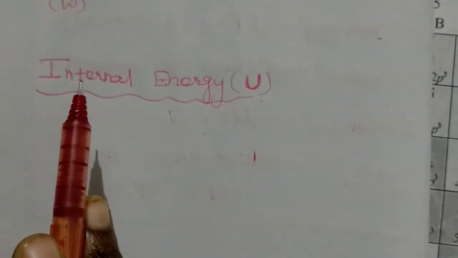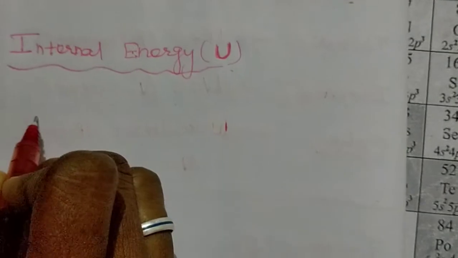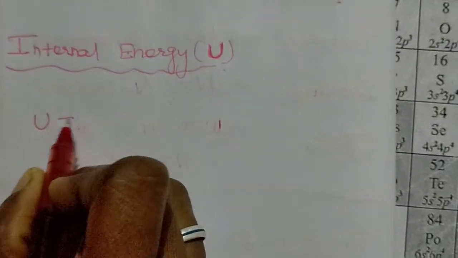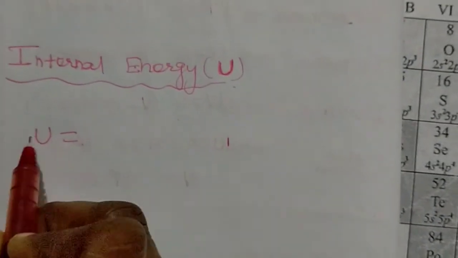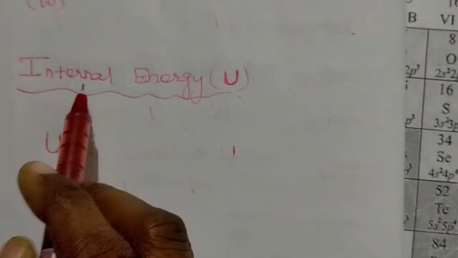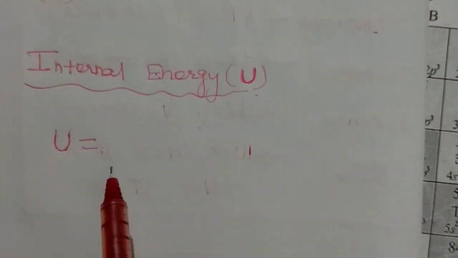The total of the internal energy of all the ions, molecules, and constituents of the system is equal to the internal energy of the total system. So we write internal energy of a system, U, capital U, is equal to